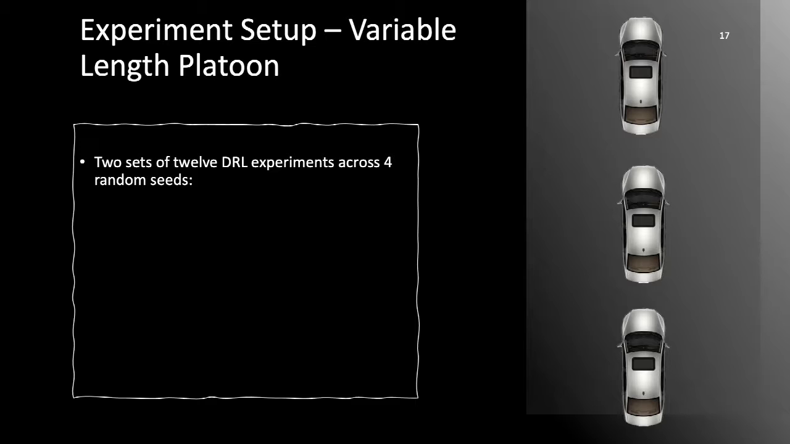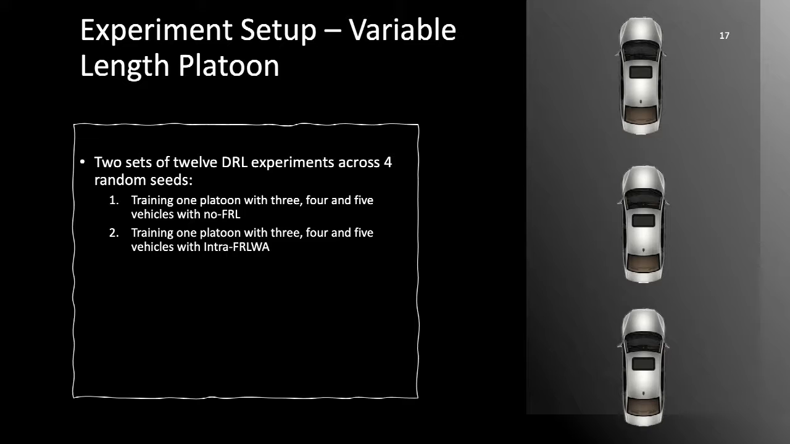The final set of experiments in this study consists of 2 sets of 12 DRL experiments across 4 random seeds for variable length platoons. First, we train 1 platoon with 3, 4, and 5 vehicles using no-FRL. Next, we train 1 platoon with 3, 4, and 5 vehicles with Intra-FRL-WA, which was previously identified as the optimal aggregation strategy for FRL applied to AV platoons.